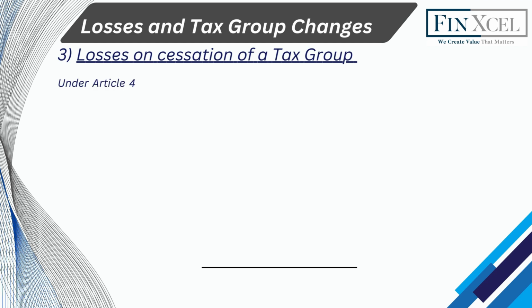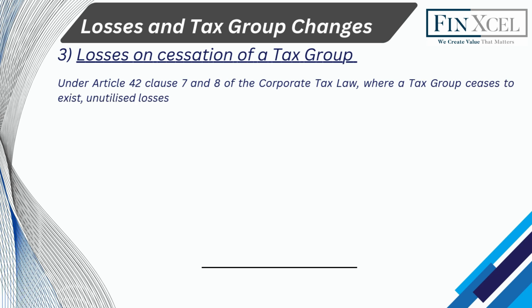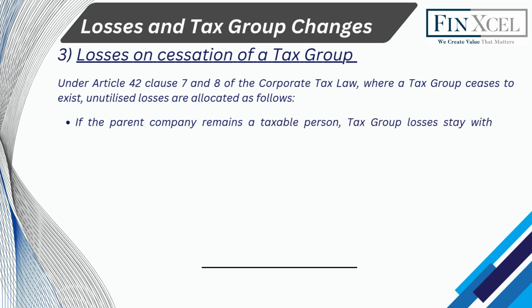Under Article 42 Clause 7 and 8 of the Corporate Tax Law, where a tax group ceases to exist, unutilized losses are allocated as follows. If the parent company remains a taxable person, tax group losses stay with the parent.